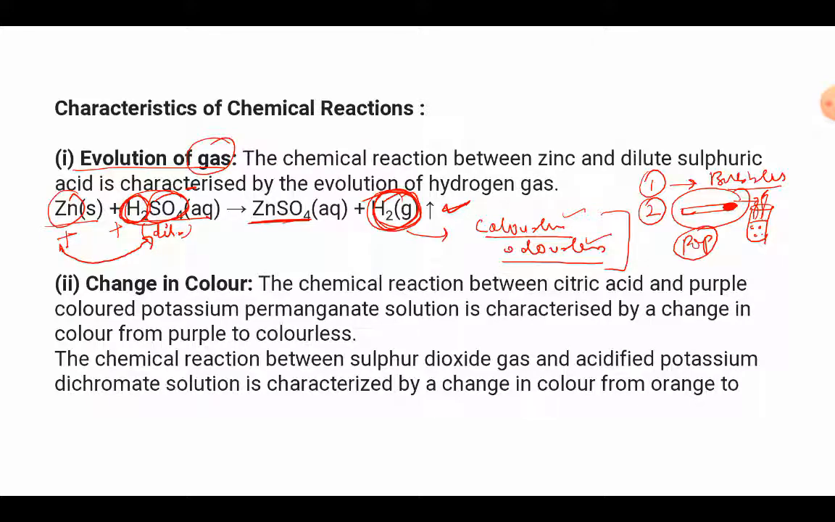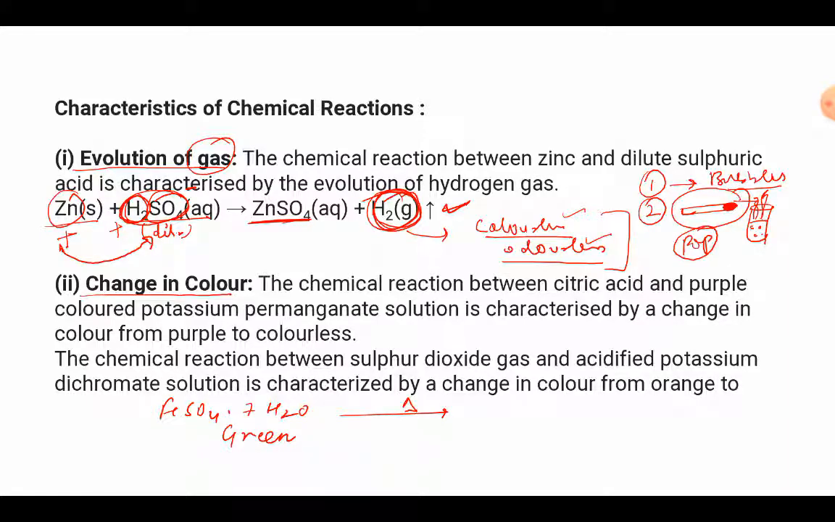Now the second one, change in the color. Now for change in the color, so many other examples are discussed, but I'll be discussing a very common example. I will not be discussing this other example. Suppose we take hydrated ferrous sulfate, whose chemical formula is FeSO4.7H2O. This salt is green in color.